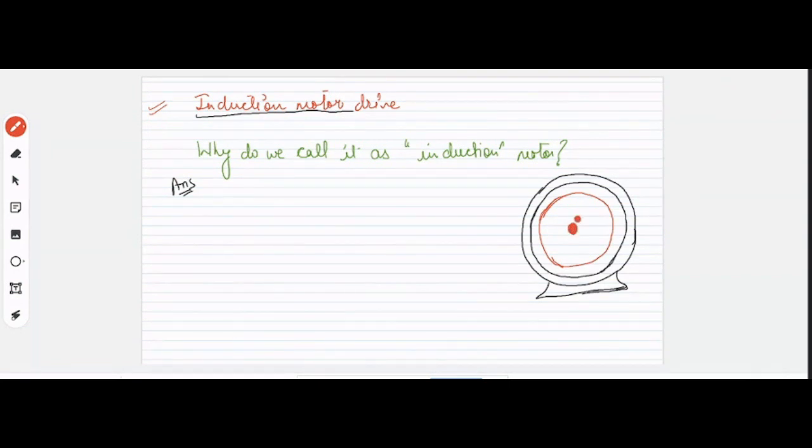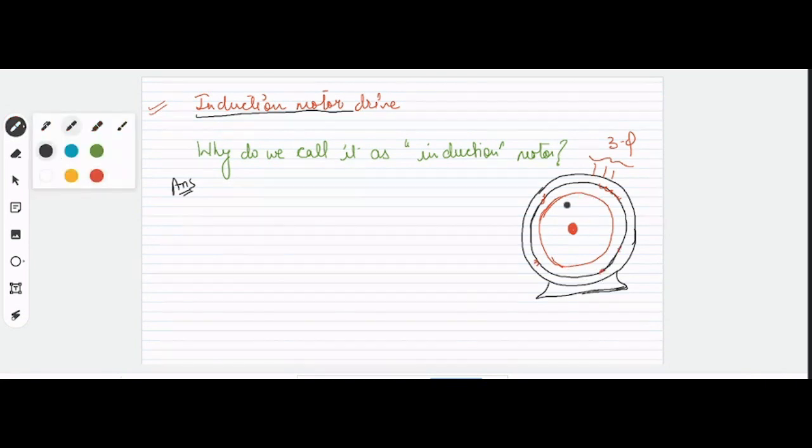Why do we call this motor an induction motor? Because, as told by the students, we supply the energy from the supply to the stator windings via conduction.